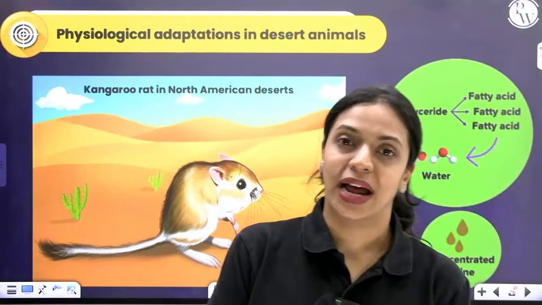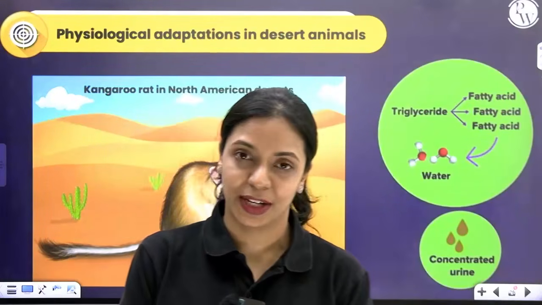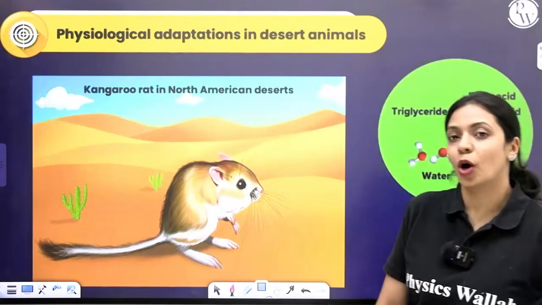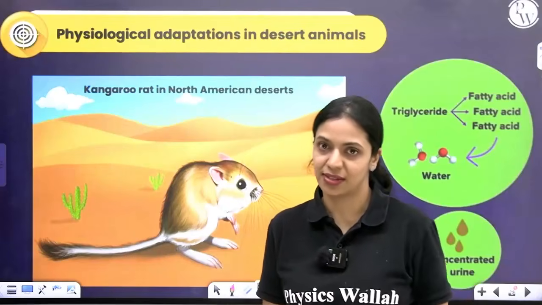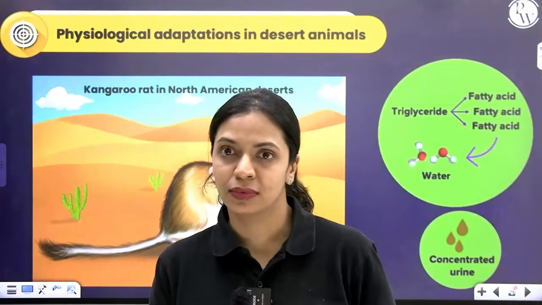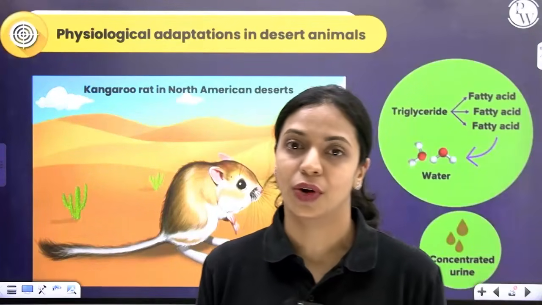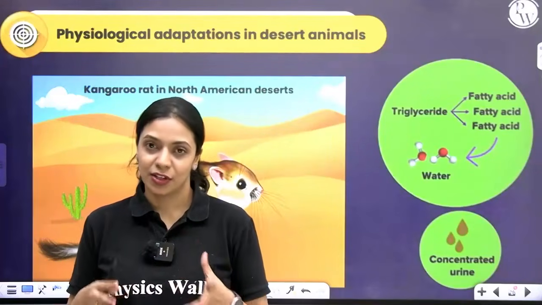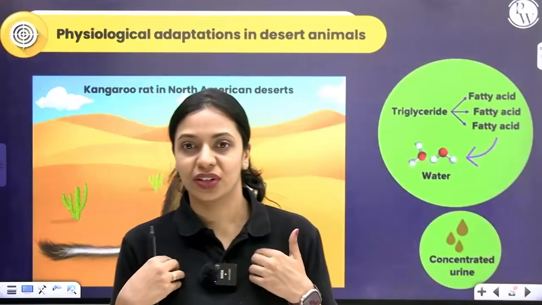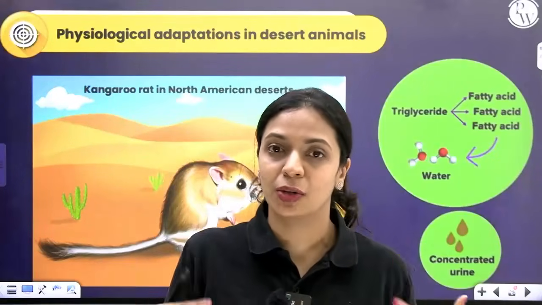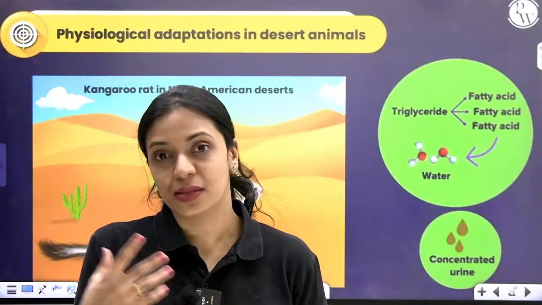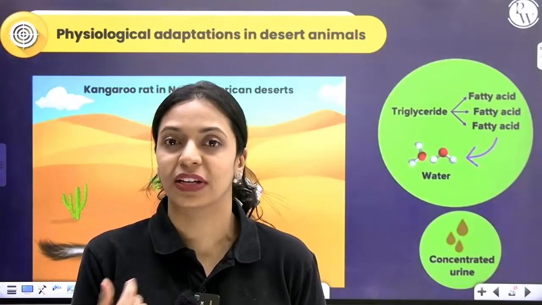A kangaroo rat shows physiological adaptation to survive in a desert. Kangaroo rat is a very small mammal. You know, the problem in deserts is that there is water scarcity. There is no freely available water. So kangaroo rat has adapted itself in such a way that whatever water is available in its body should not go to waste. So it tries as much as possible to conserve whatever water is available in its body.